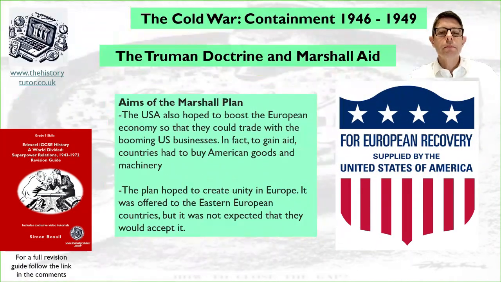The USA also hoped to boost the European economy so that it would trade with the booming US businesses. In fact, to gain the Marshall Aid, countries had to buy American goods and machinery as part of the spending of the money. The plan hoped also to create better unity in Europe. It was offered to Eastern European countries as well, but they did not necessarily expect any Eastern European countries to accept it due to their communist control.